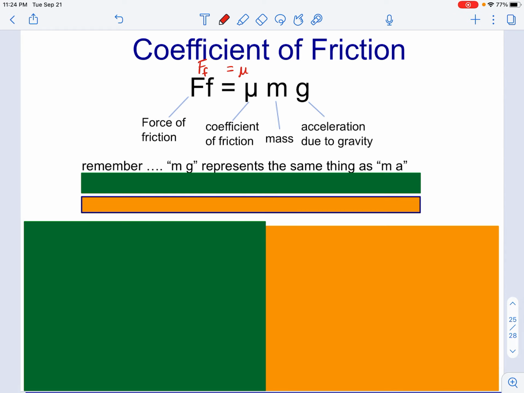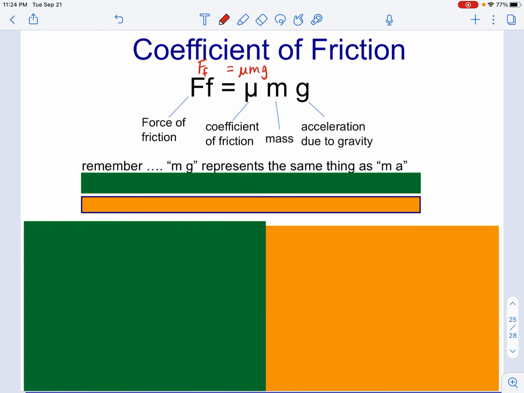This does not have a unit. There is no unit for the coefficient of friction, and we'll talk about why that is with one of our examples in a moment. Mu times the mass due to gravity. Again, we want that mass to be in kilograms. And then we have g, which is the acceleration due to gravity.